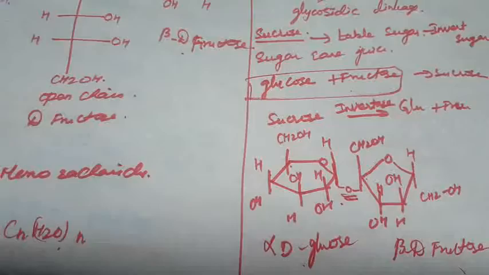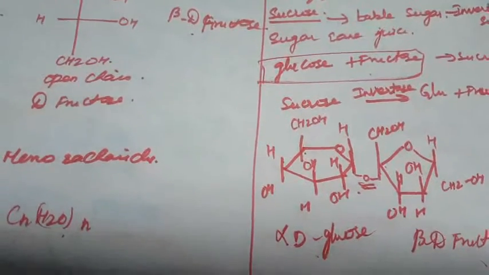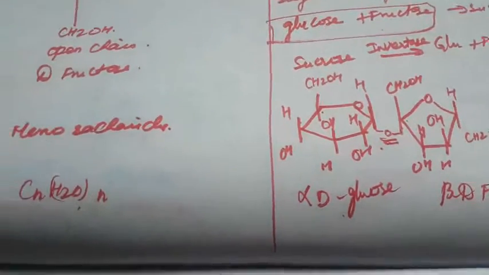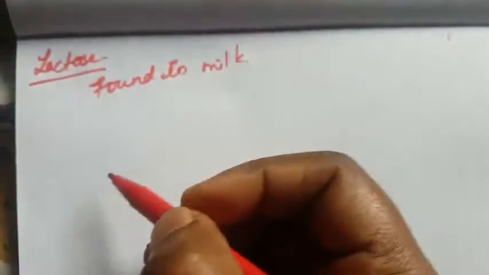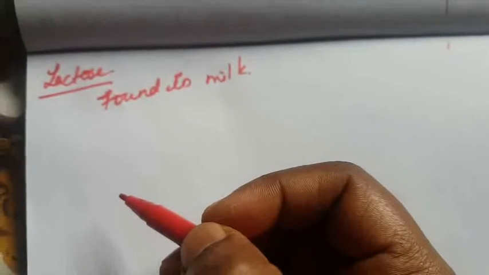Next one is lactose. What is meant by lactose? Lactose is a disaccharide. It is found in the milk of mammals and is referred to as milk sugar.